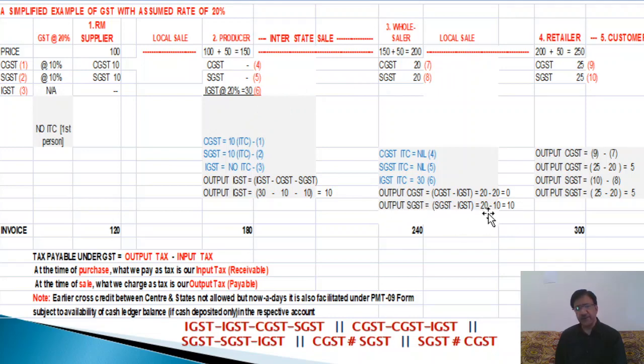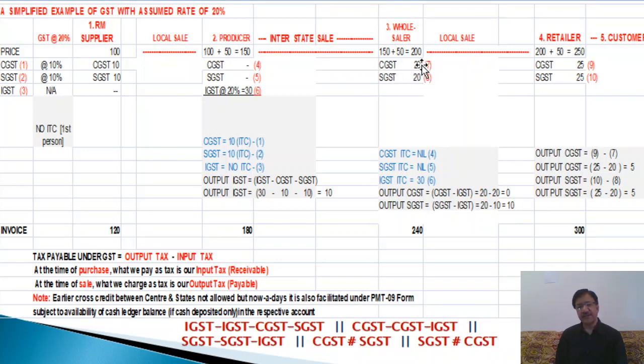This 10 rupees balance will be deducted from the SGST. So how much is SGST payable? SGST is 20. But from the IGST, 20 rupees was deducted against CGST, then the balance remaining is only 10 rupees. So out of 20, 10 will be deducted, and finally rupees 10 is payable. That is the SGST payable, you see.